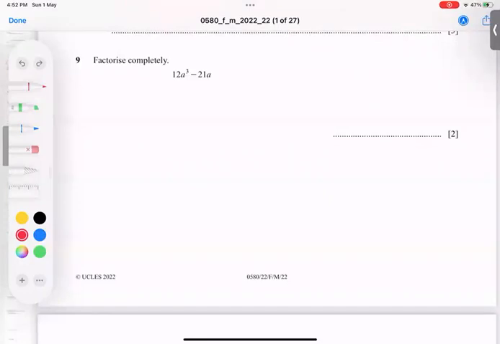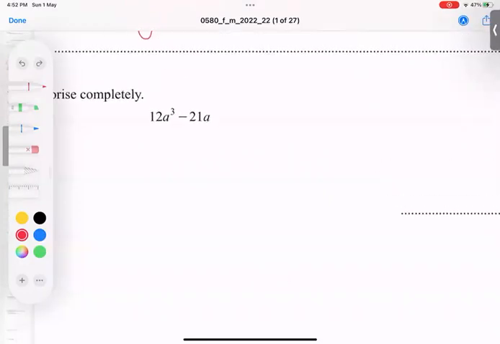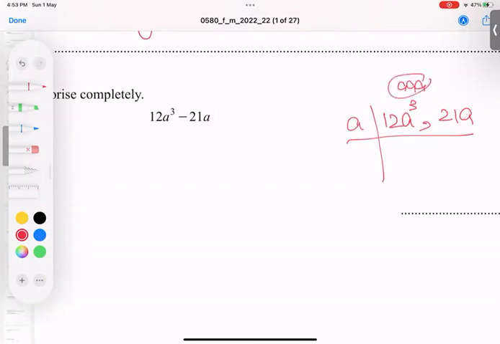Next question, factorization. Some students get issues here. If you get issues with this kind of question, do a LCM technique. How many A cubes do we have? It means 3 A's. I'm writing A. If I take A common, 1 A gone, 1 A gone. So out of 3 A's, 1 is gone, so 2 A's left. It means A square left.